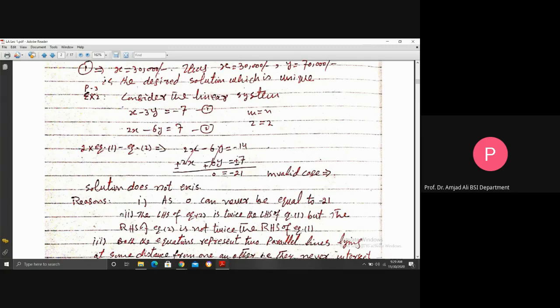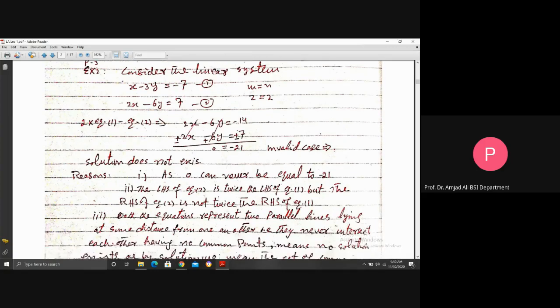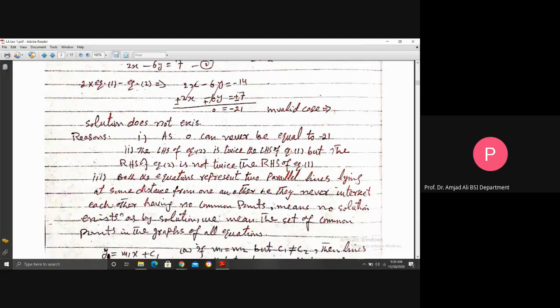Now, why does this solution not exist? What is the reason behind it? What is wrong with the system due to which it gives no solution? So the first reason is 0 can never be equal to minus 21. This is the first reason, and this is a very simple mathematical reason.